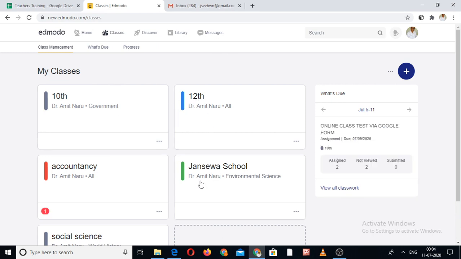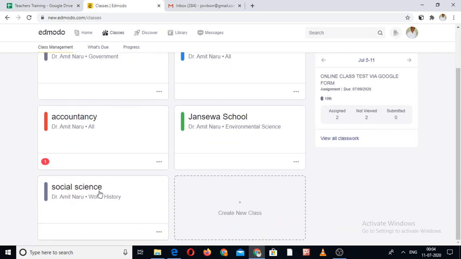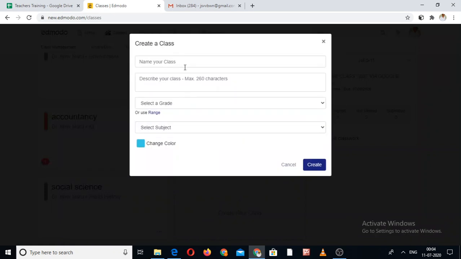So these are the classes I created, these pages. These all are particular pages. This is the page of accountancy 11th class. This is the page of social science, world history. So we will go deeply, one by one, through these pages. First of all, we learn how to create a new class. We click on this one to fill in the name of your class.